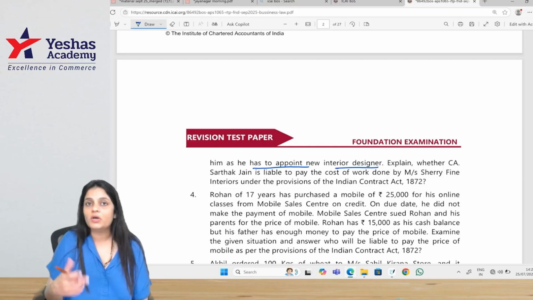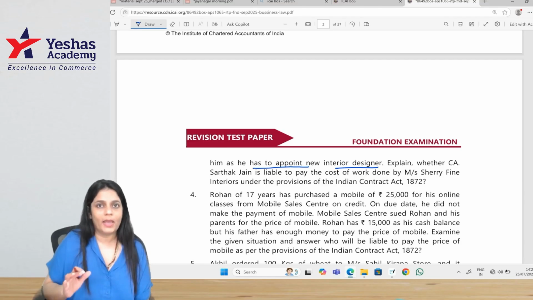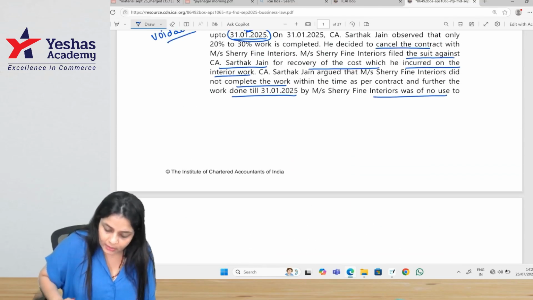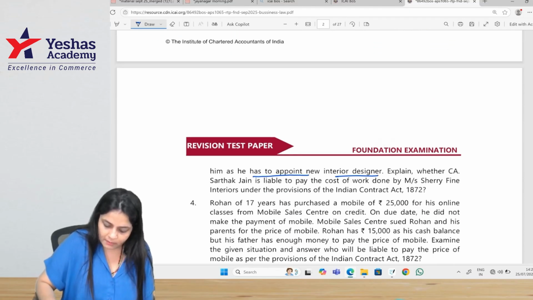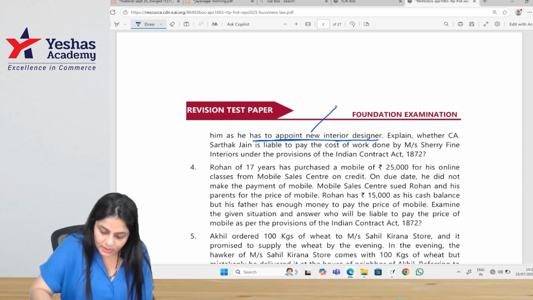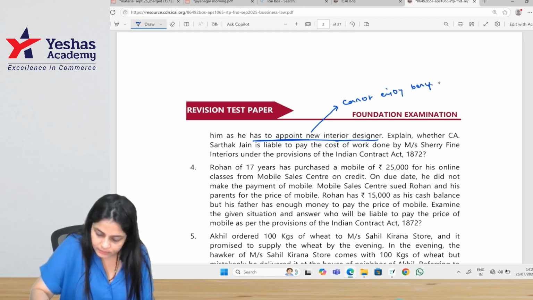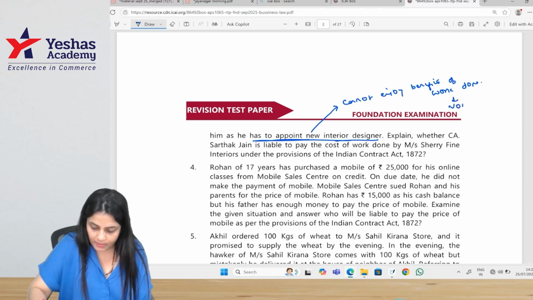Now, if the contract is not separable and a part of the work is done, and that part is of no use to the other person, he is not liable to pay. Here, he is saying that the work which has been done is of no use to him as he has to appoint a new interior designer. That means he cannot enjoy the benefits of the work done, right? And when you cannot enjoy benefits of the work done, the contract becomes what?